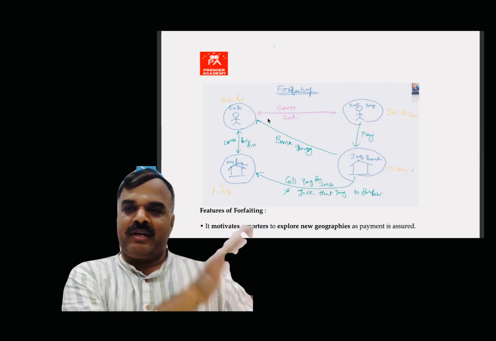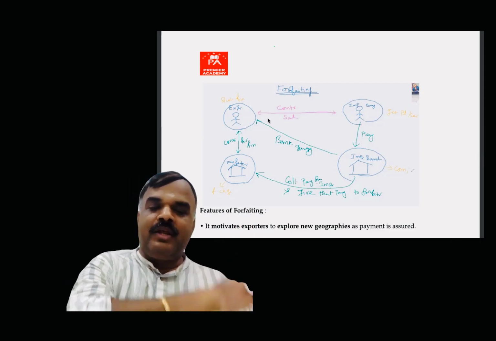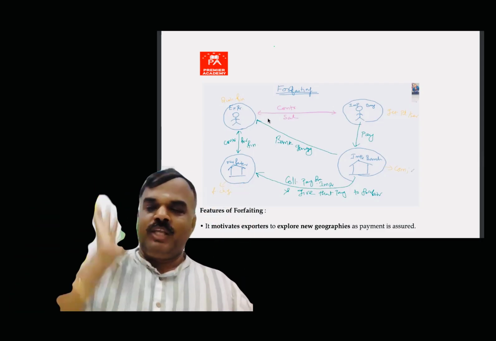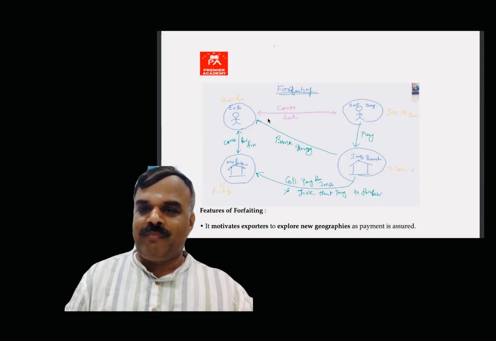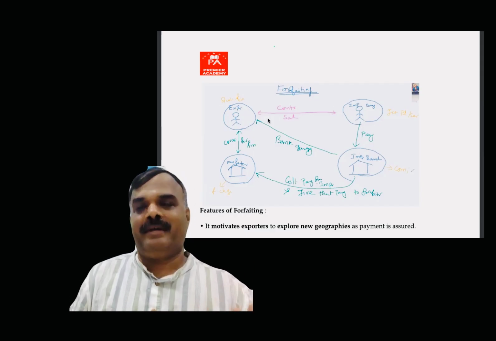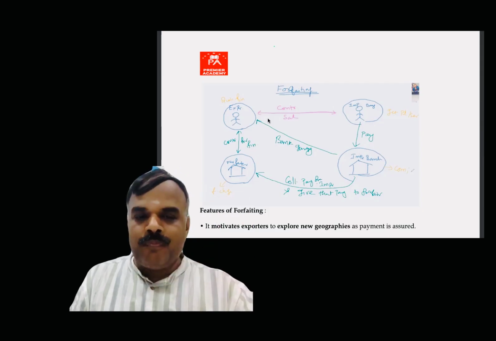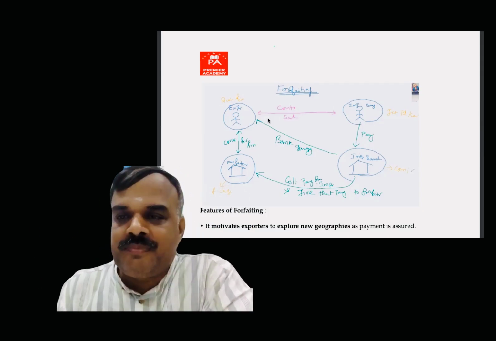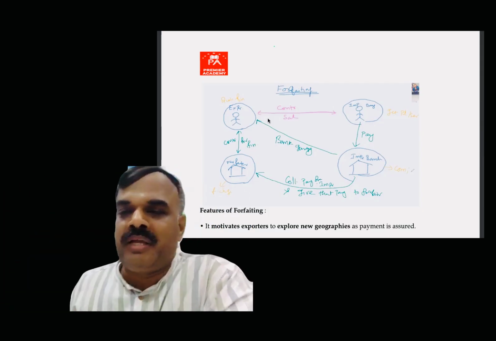Keep it as proof that you are exporting. Then you are going to get some loan from your bank. Rakesh is going to get the loan from the bank. The banker who is going to give the loan is called what? The forfeiter. Now, based on that, you transfer the product to Geeta madam.